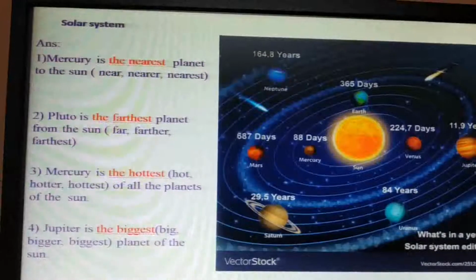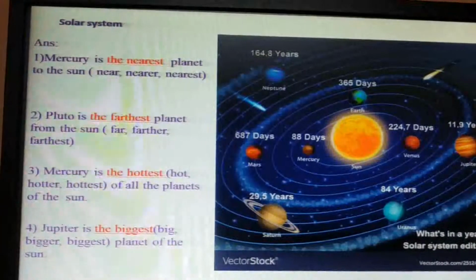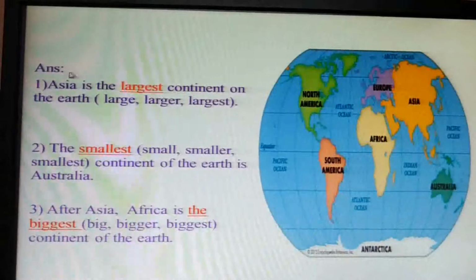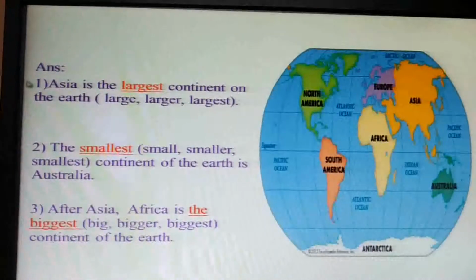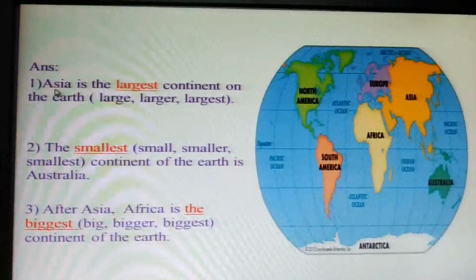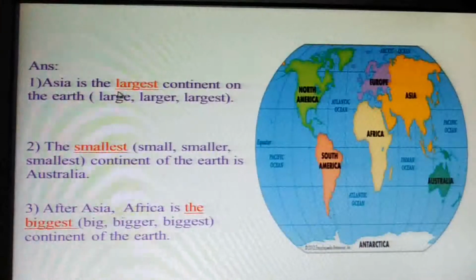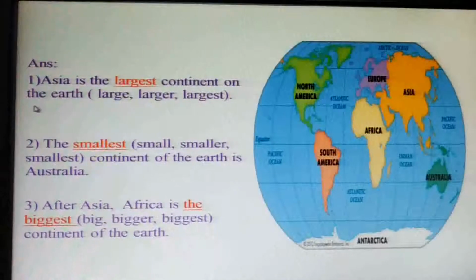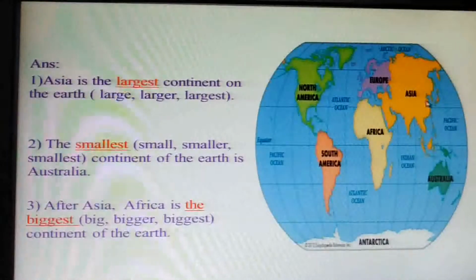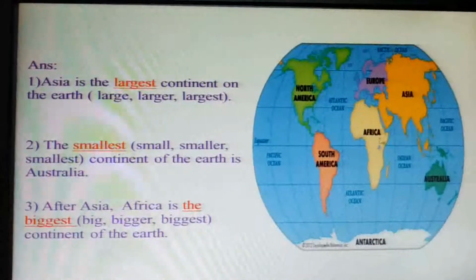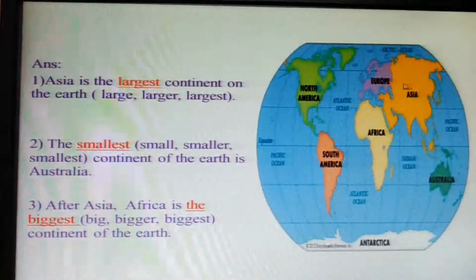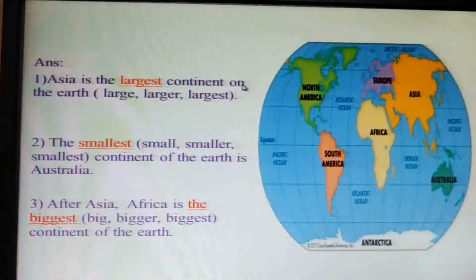Now I am coming to the answers of the exercises done earlier. Here the answer will be: Asia is the largest continent on the earth. Look, Asia, it is very big in size. Here it is South America, North America, Africa. It is very big in size. So Asia is the largest continent on the earth.